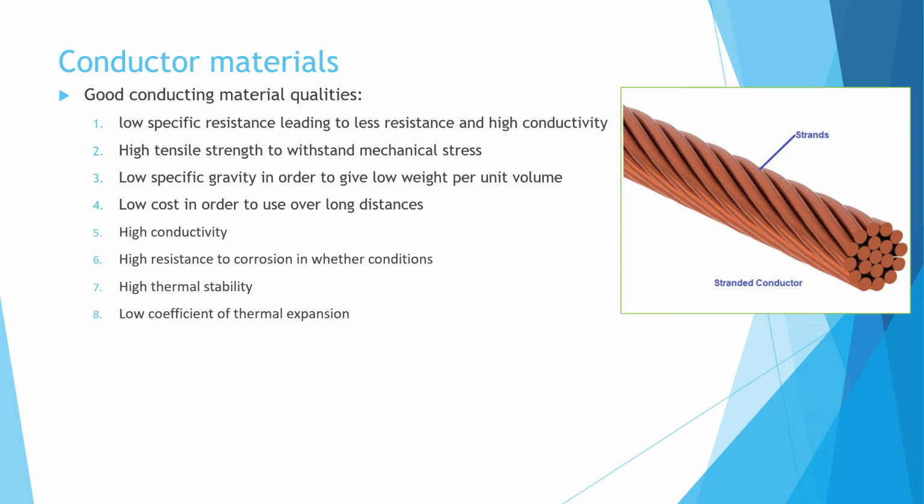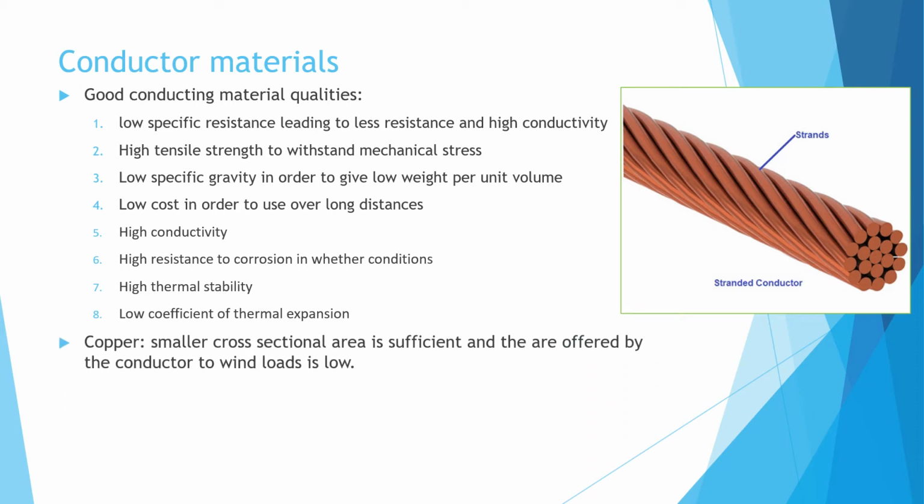But in this picture you can see how the conductor is made up of, and these are known as stranded conductors. That means there are individual small conductors, they are spiralled together, and then the insulating material is placed around the whole conductor.